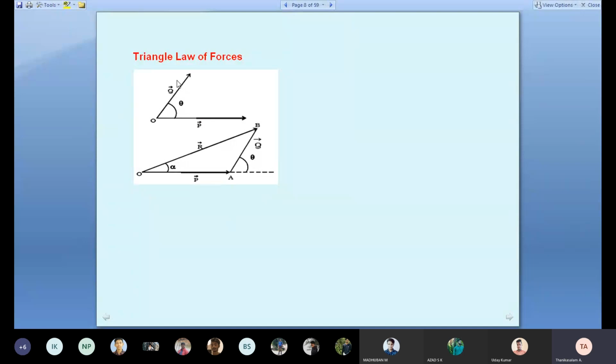See here, two forces are acting, P and Q. The angle is given. How to draw the triangle? First draw the line OA, P. Then measure the angle theta. Then draw the line AB, Q. Then connect the third side. This is the triangle of forces.